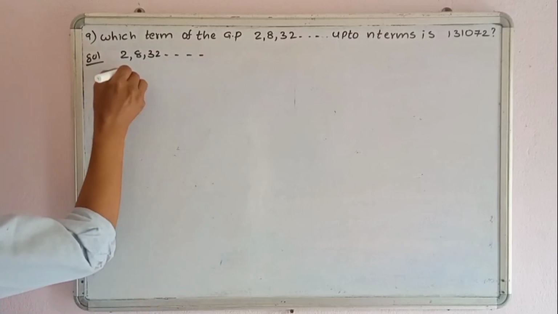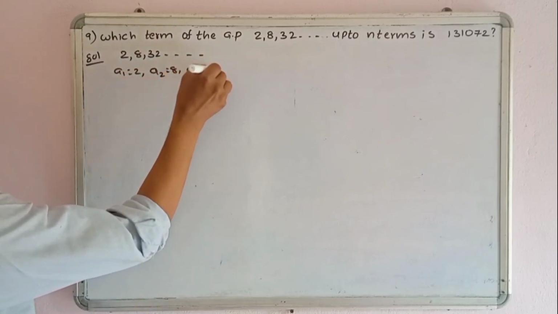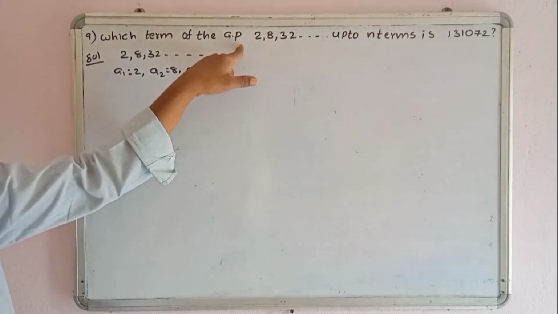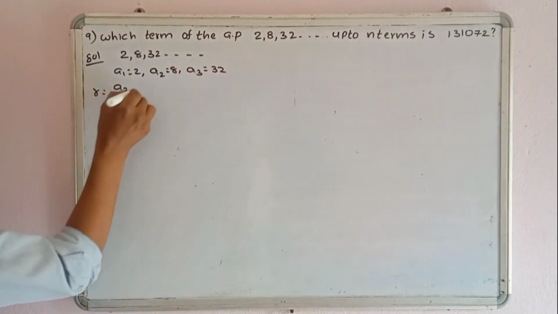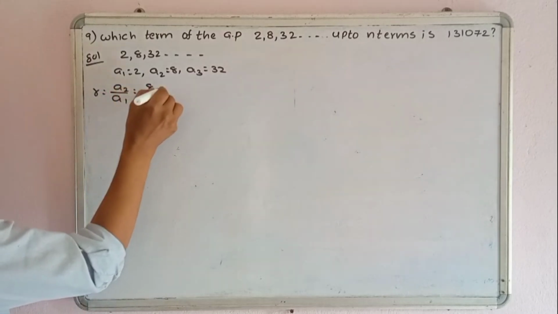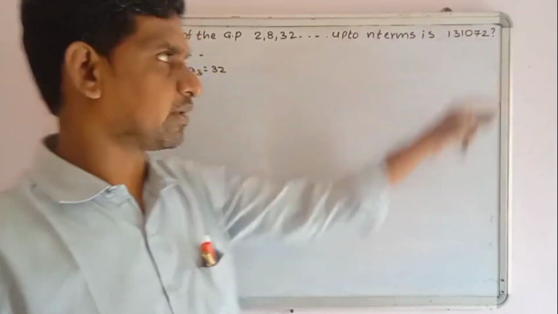Here A1 equals 2, A2 equals 8, A3 equals 32. Okay, this is the GP. So what is the common ratio? R equals A2 by A1. So A2 value 8 by 2, that is 4. R equals 4. Now let this term be AN.